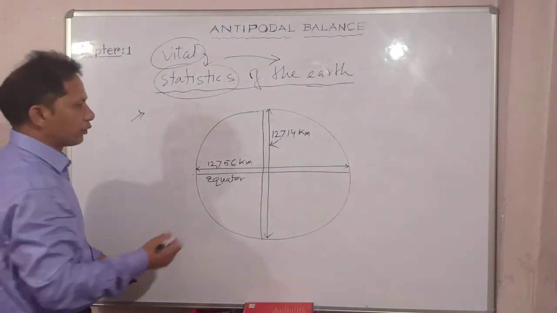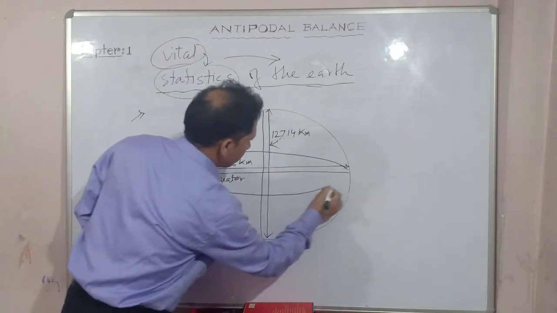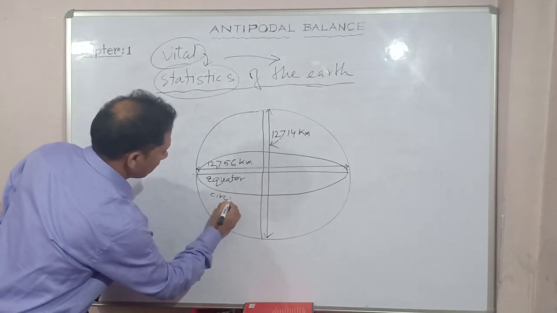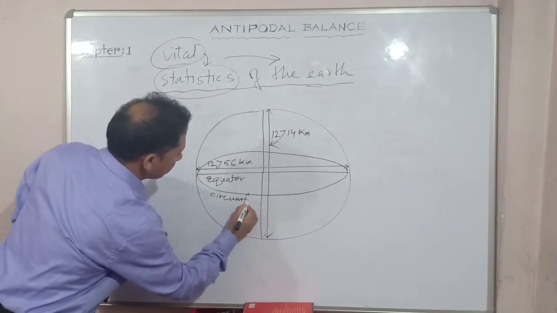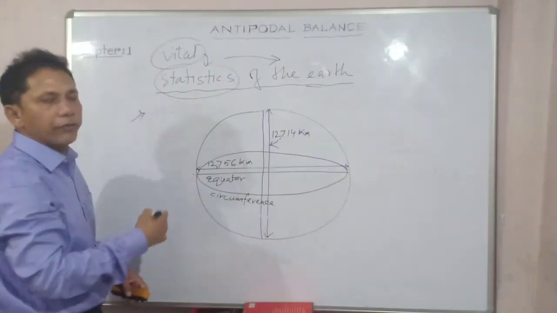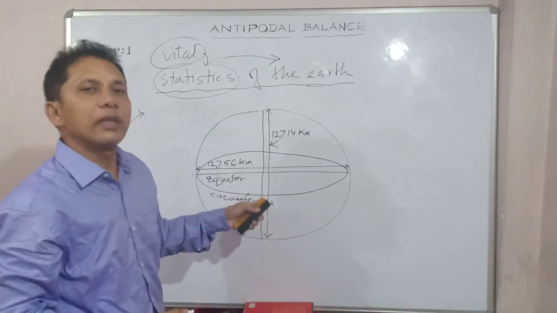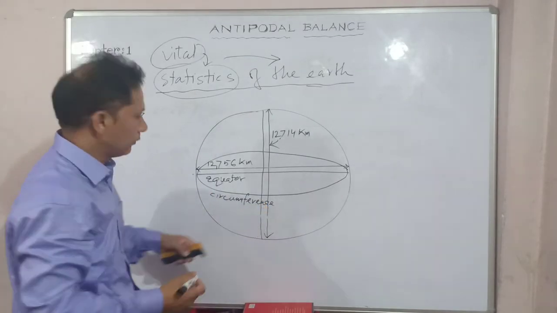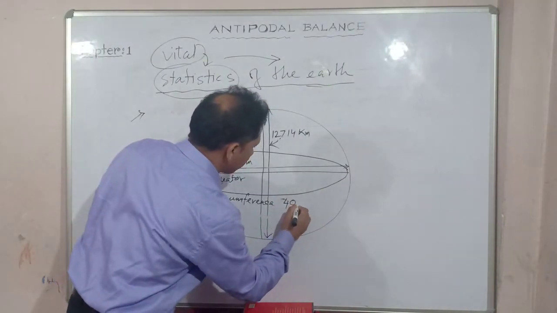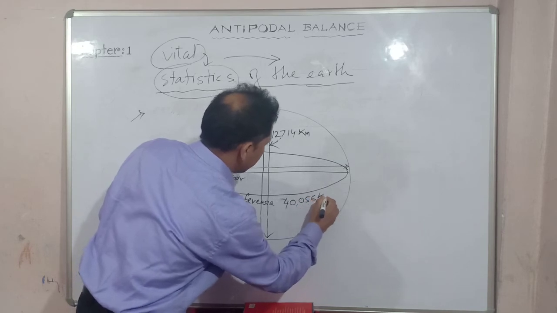On the other hand, another important thing is the equatorial circumference of the earth. Okay, got my point? So what is the exact equatorial circumference of earth? If you put 40,0 76 kilometer.